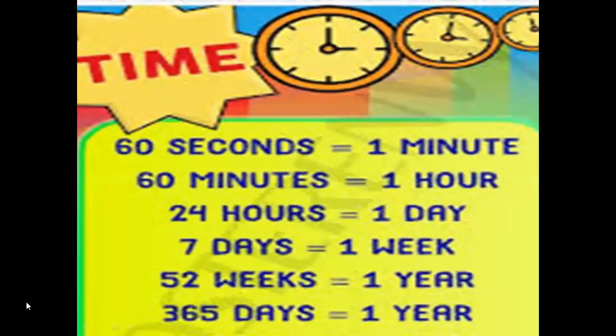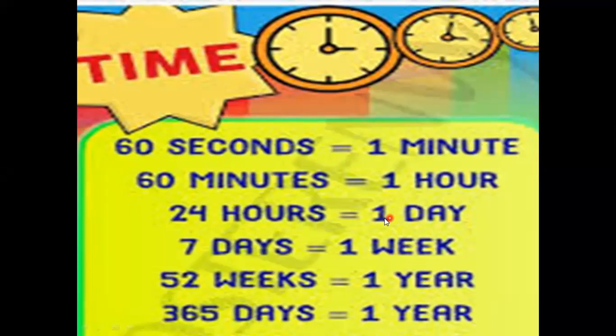So, 60 seconds is equal to 1 minute. In the same way, 60 minutes make 1 hour, and 24 hours is equal to 1 day.